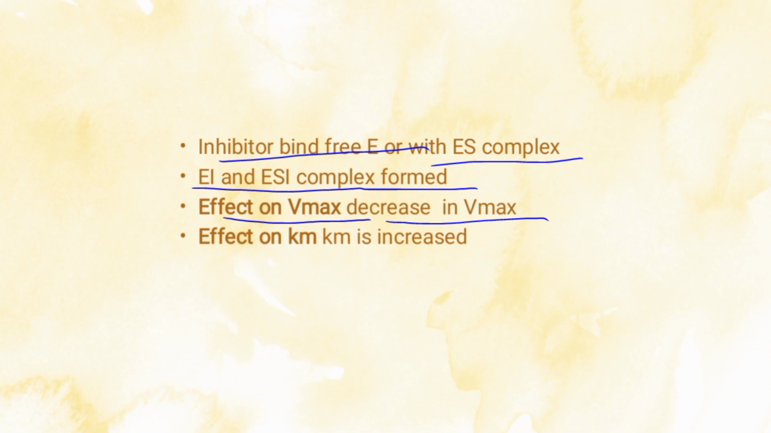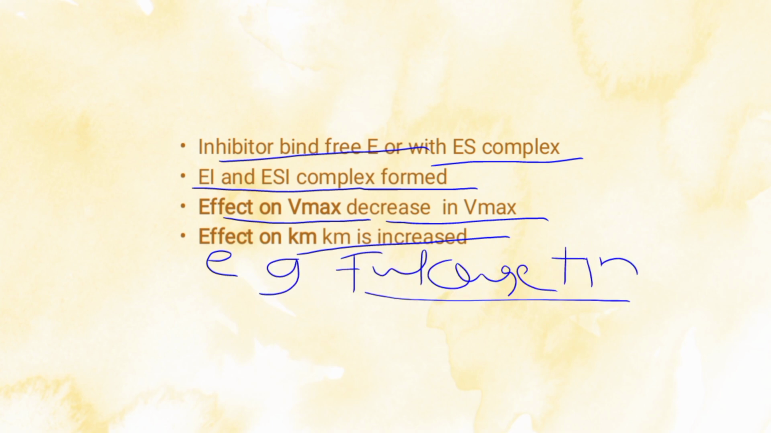Effect on Km: a mixed inhibitor, which binds to some other site of the enzyme, brings a conformational change in the enzyme, thus decreasing the affinity of the enzyme for the substrate, and hence the enzyme shows an increased Km in the presence of a mixed inhibitor. An example of a mixed inhibitor is fucogatin.